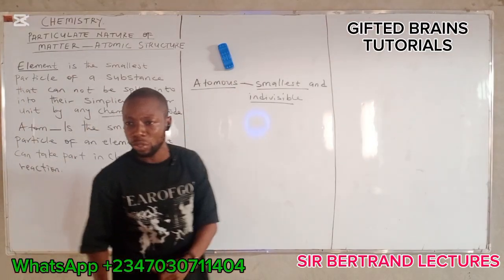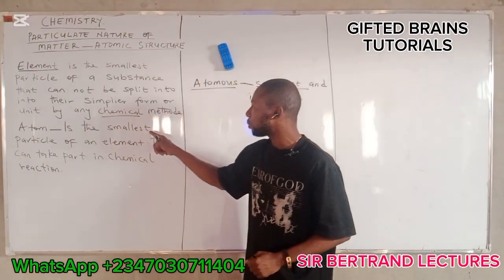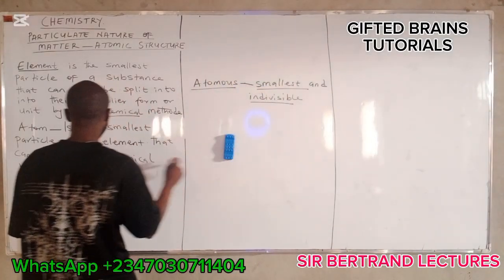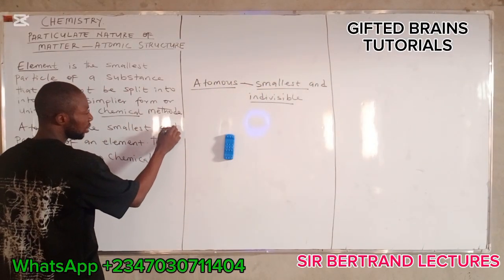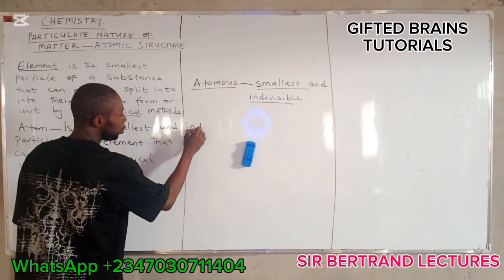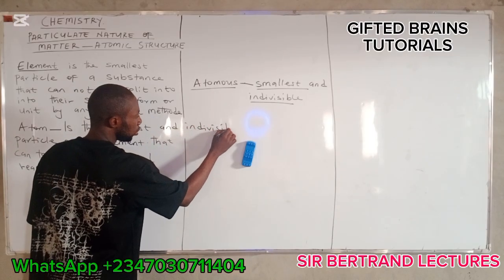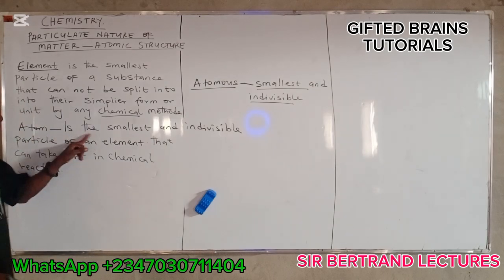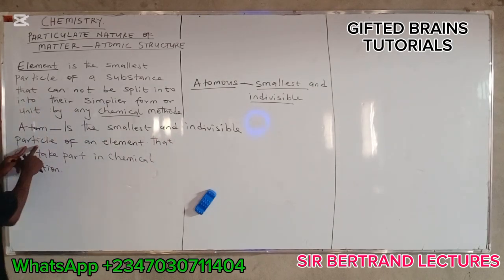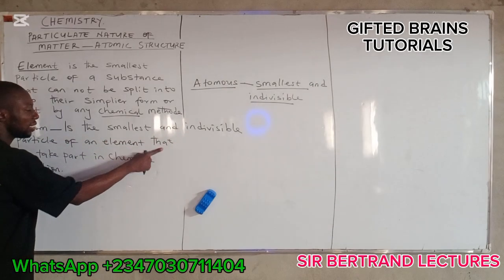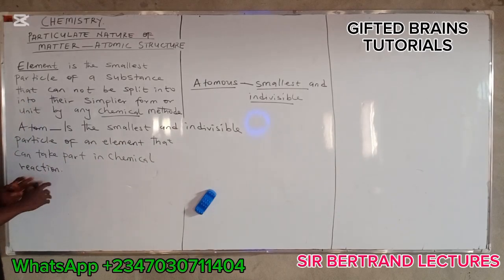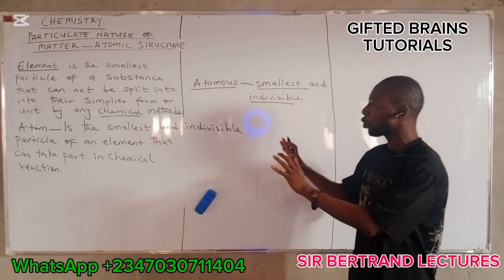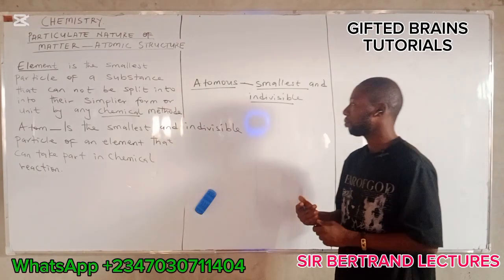So in this case now, you can state that atom is the smallest and indivisible particle of an element. Atom is the smallest and indivisible particle of an element that can take part in chemical reaction. All right? That is the definition of an atom in chemistry.